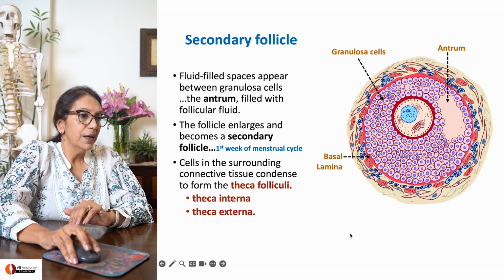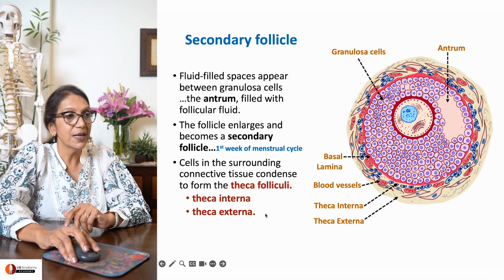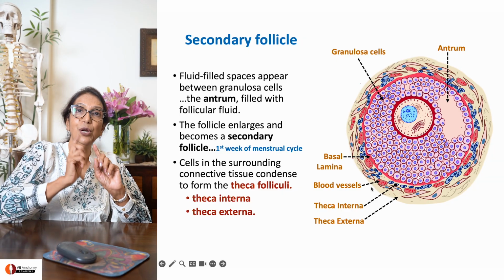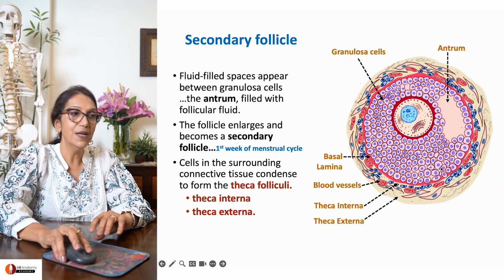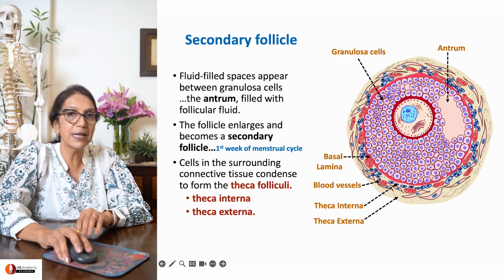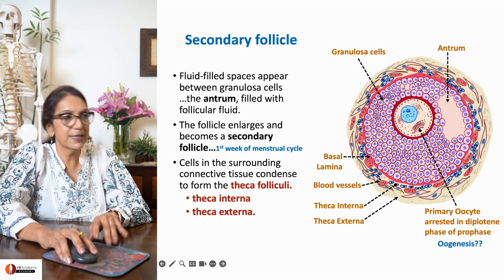The ovarian tissue around the follicle also begins to change. It forms what is called theca folliculi, consisting of 2 layers: theca interna, which is vascular, and theca externa, which is fibrous. Remember, the Graafian follicle itself is an avascular zone. This follicle itself is avascular. No blood vessels are entering inside. Oogenesis is still arrested.